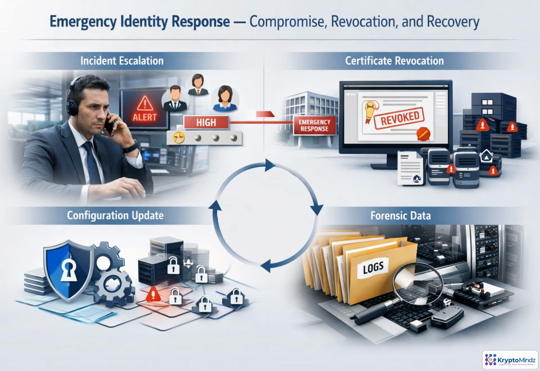In an identity emergency, speed matters, but coordination matters just as much. Escalate through the agreed contacts, severity levels, and consortium decision process. Contain the risk by revoking compromised certificates, publishing fresh revocation lists, and confirming that peers and applications actually consume them. If trust anchors, MSP definitions, or admin certificates are affected, update configuration safely. Throughout the response, preserve logs, blocks, CA records, and key management evidence for audit and investigation.